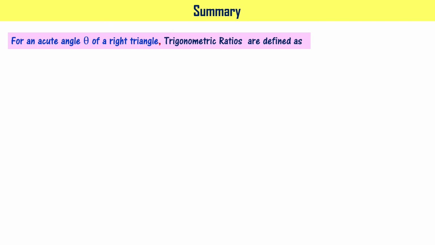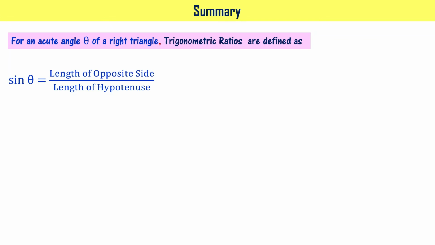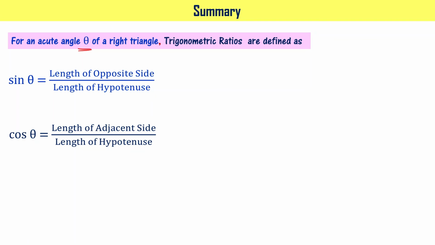Let us summarize what we have learned just now. For an acute angle theta of a right angle triangle, the trigonometric ratios are defined as sin theta equal to length of the opposite side to angle theta divided by length of hypotenuse of the right angle triangle. Cos theta equal to length of adjacent side divided by length of hypotenuse. Here when you say adjacent side, it is an adjacent side to the angle theta.